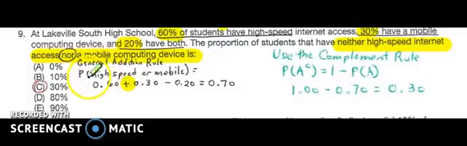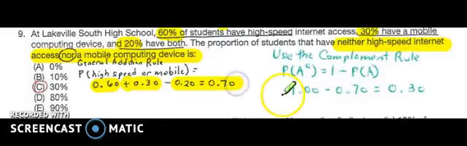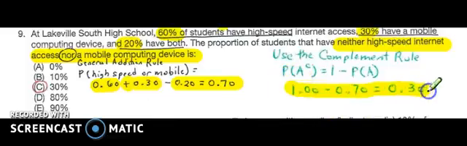So if I find the probability of high speed, I'm going to go 60%, mobile is 30%, minus the overlap. That's 70%. But they want to know that neither have them. So I'm going to use the complementary rule. I'm going to go 1 minus 0.7 is 30%. That's how I got C.